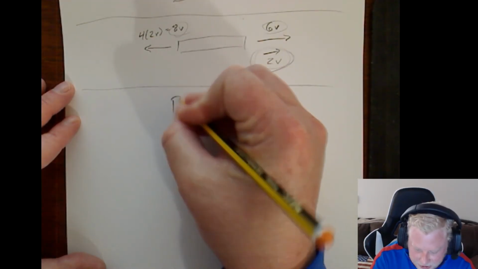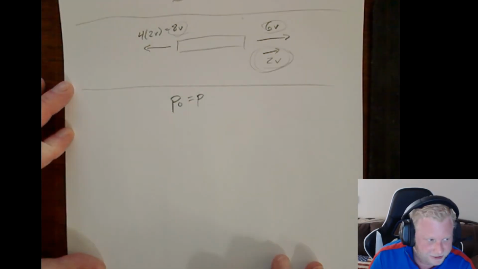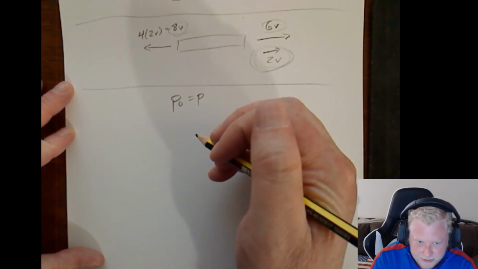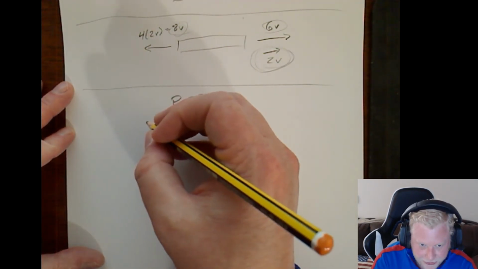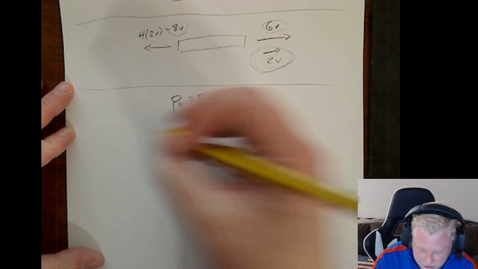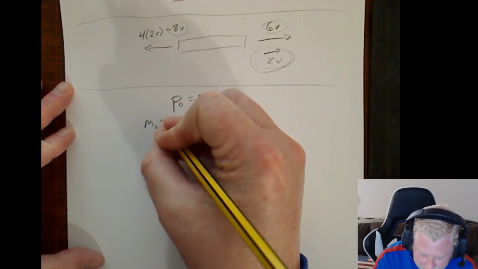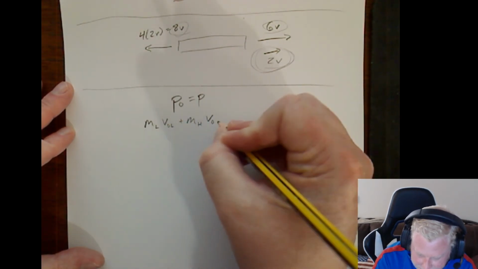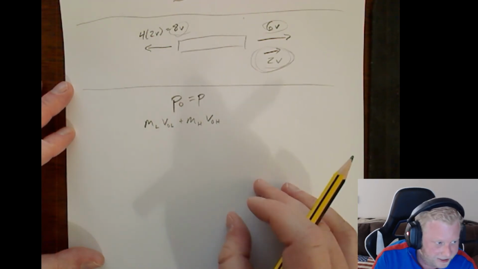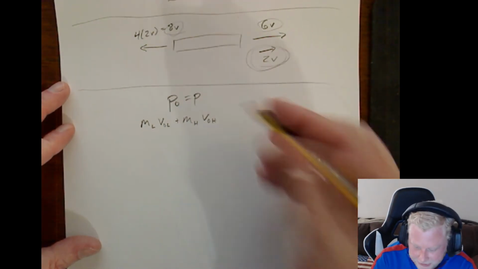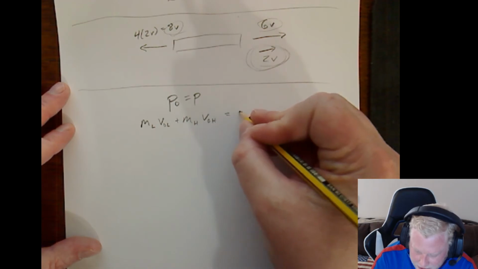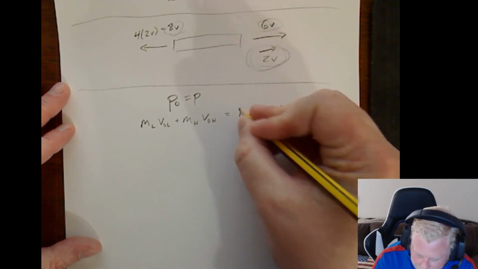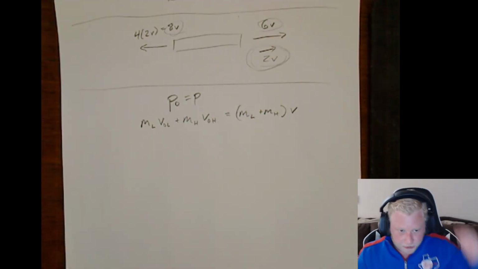Well, again, start with an explicit statement that momentum is conserved. Now, we have two carts going towards each other. I'll call them light cart and heavy cart, so subscript L for light, subscript H for heavy. And we know that they couple together and travel at a single speed.